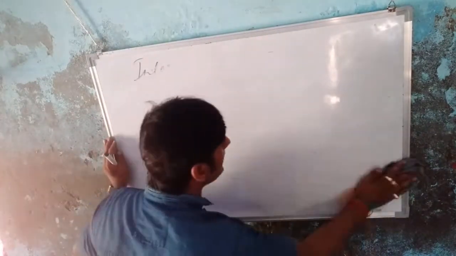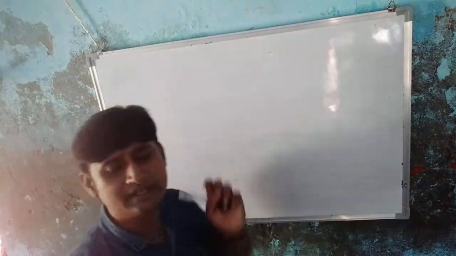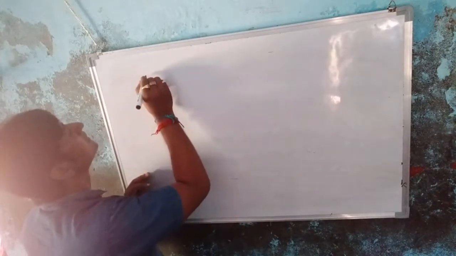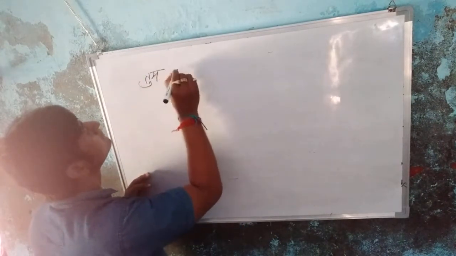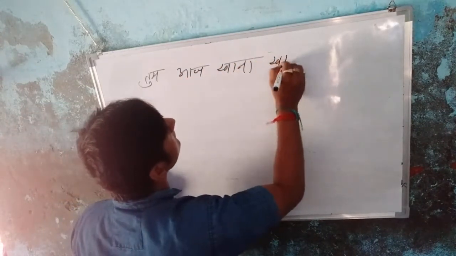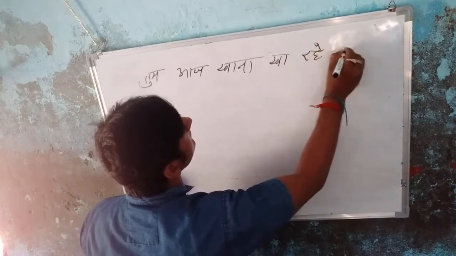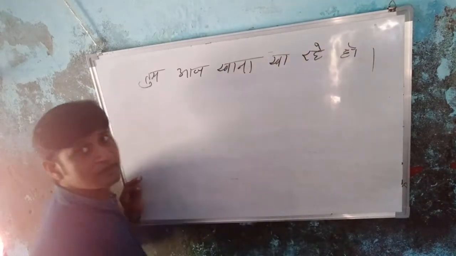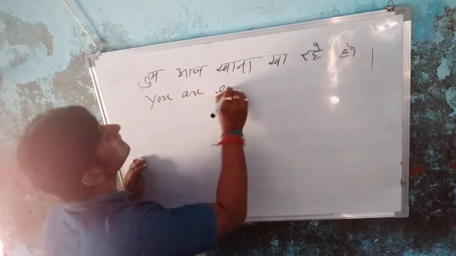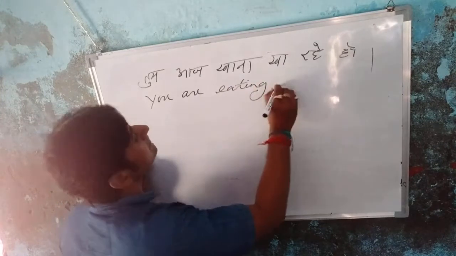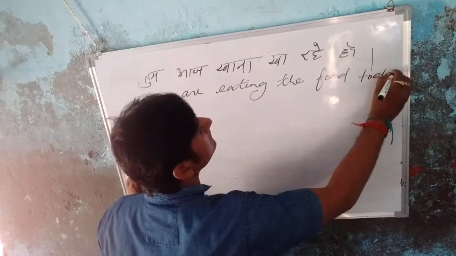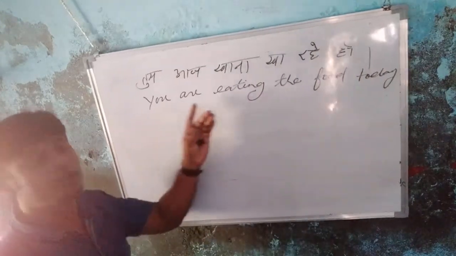So students, what you have to do? Take any sentence. Okay, students? Suppose, तुम आज खाना खा रहे हो. This is the affirmative sentence. You are eating the food today. Okay, students, you are eating the food today.